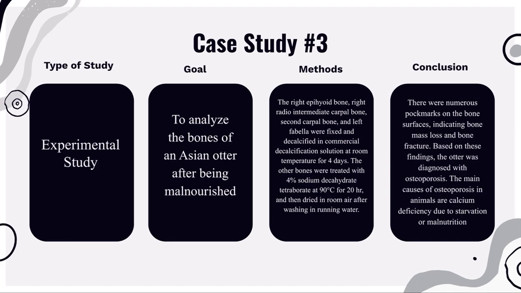In conclusion, they found that there were numerous pock marks on the bone surfaces, indicating bone mass loss and bone fracture. Based on these findings, the otter was diagnosed with osteoporosis. The main causes of osteoporosis in animals are calcium deficiency due to starvation or malnutrition, showing that anorexia in animals can also lead to osteoporosis.